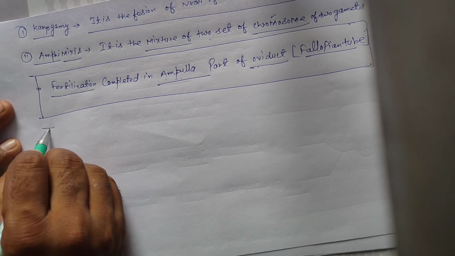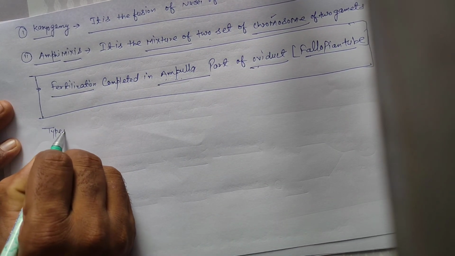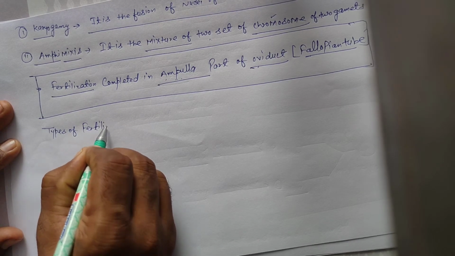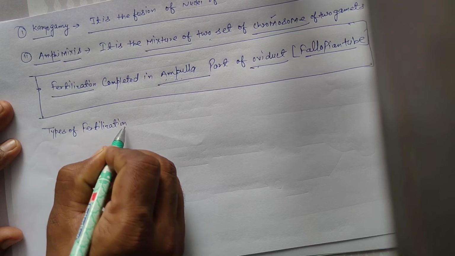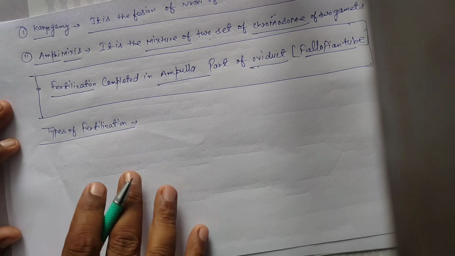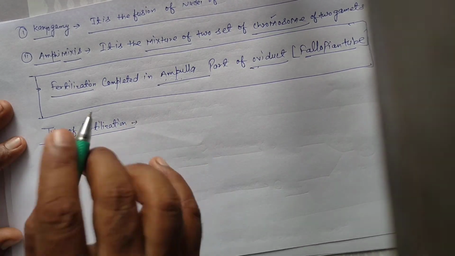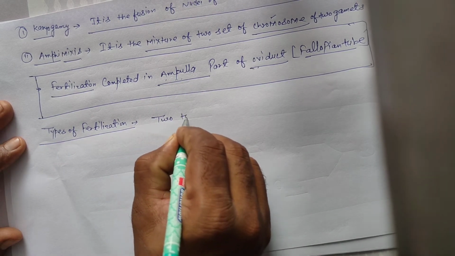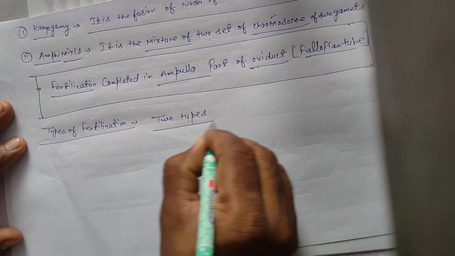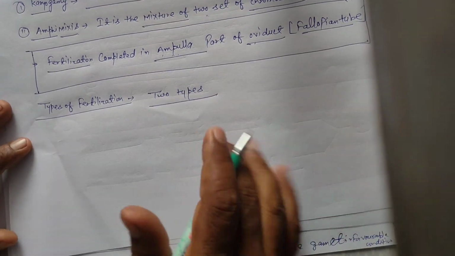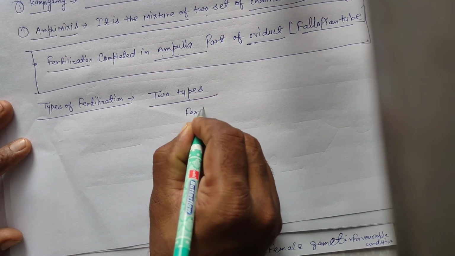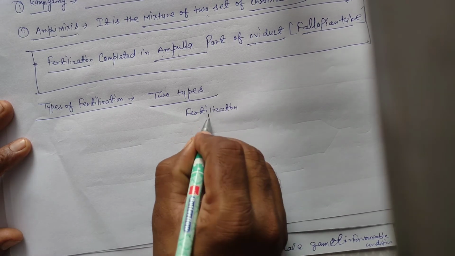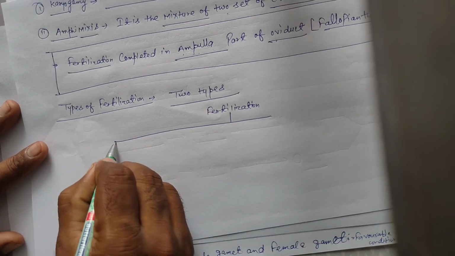Next topic is types of fertilization, or kinds of fertilization. Mostly two types.